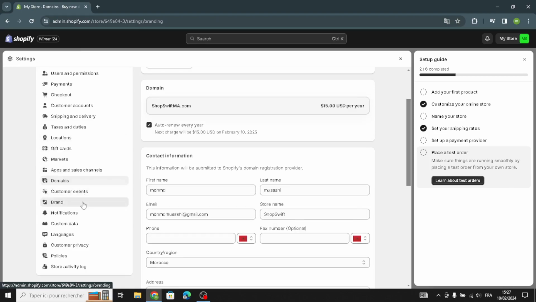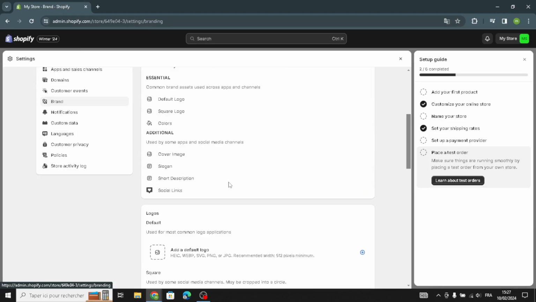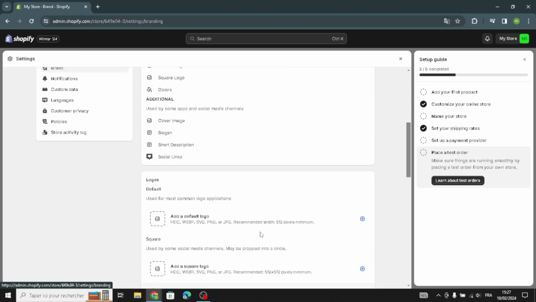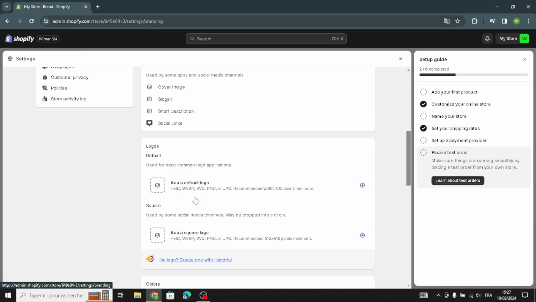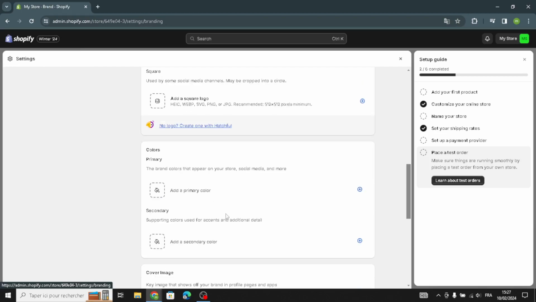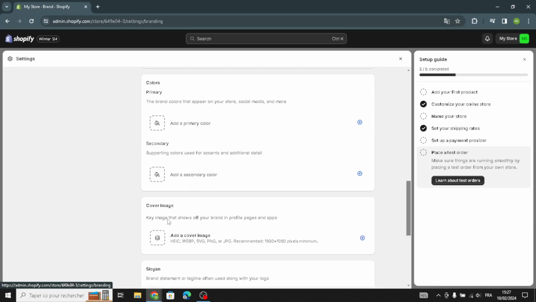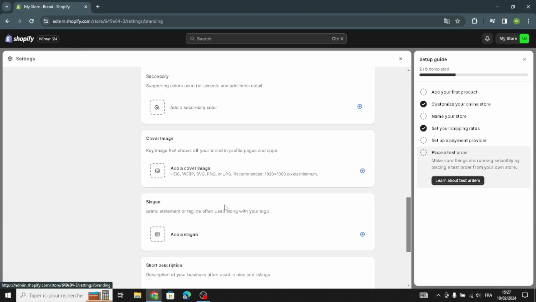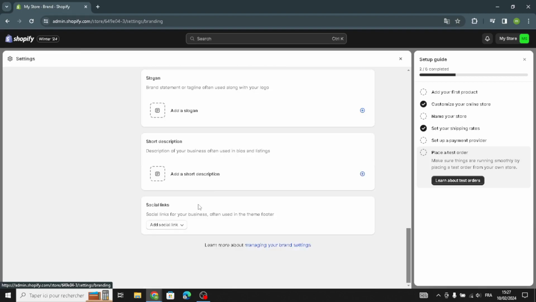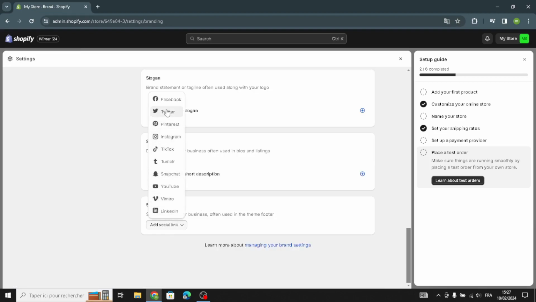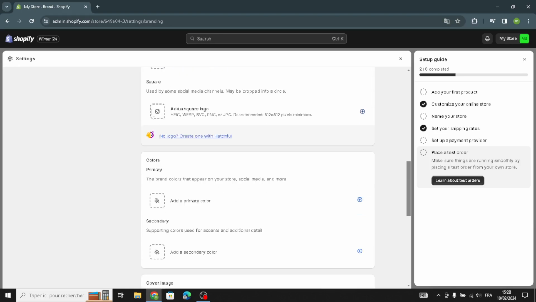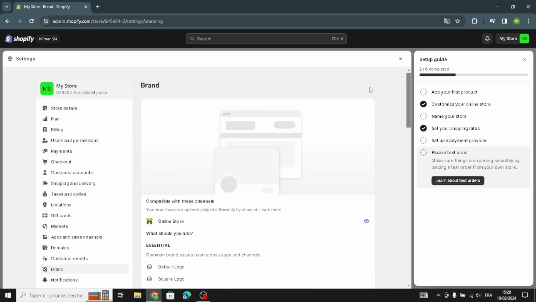So let's move on to the brand. As you see here, you can add the logos, a default logo or square logo. You can add a primary color or secondary color. Here you can add the cover image, the short description, and the social links. Here you can add a Facebook link or Twitter or Pinterest or Instagram, whatever you like. So that's it.